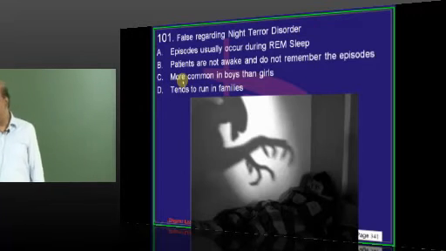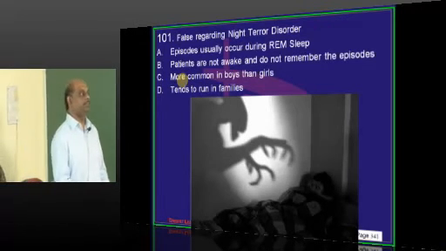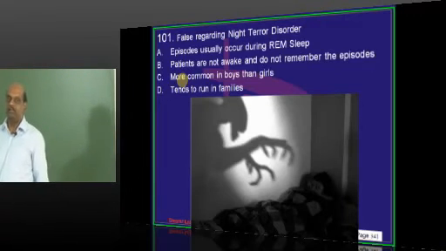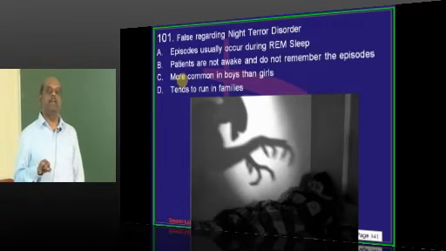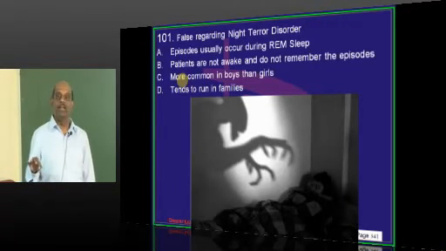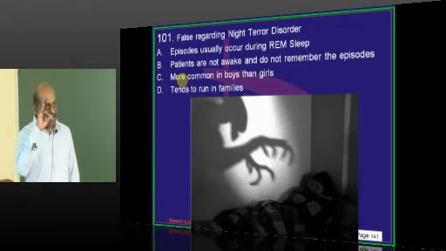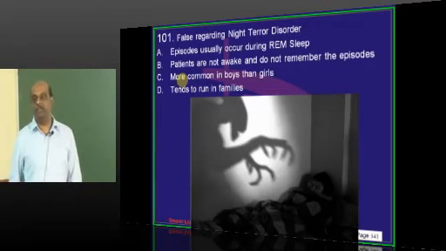What is wrong about night terrors, doctor? Night terror is different from nightmare, which is different from sleepwalking. You must know which are REM disorders and which are NREM disorders. If at all the examiner asks one question, it is only on this point.